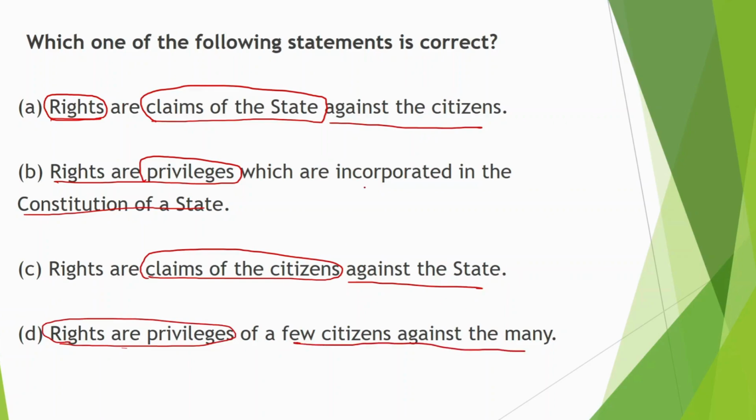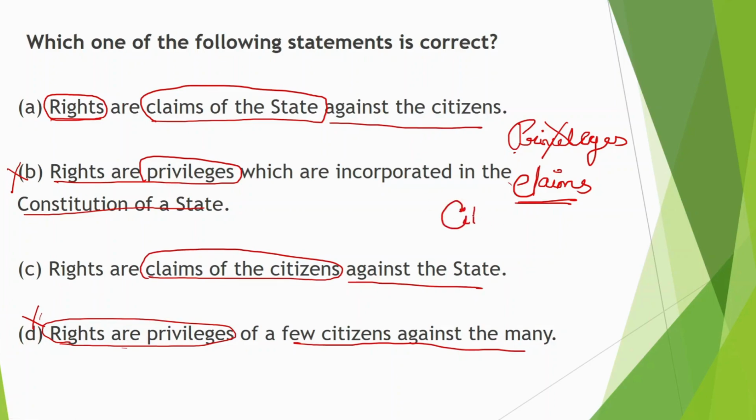So basically, in our first video, what we have seen is that rights are not privileges. These are not privileges, but these are claims. We are claiming it. So B is wrong. D is wrong. Now, claims of whom? Who is claiming it?